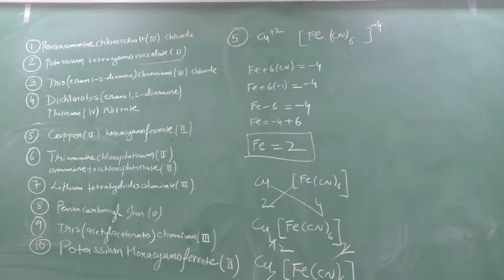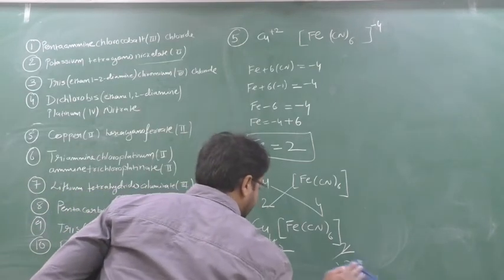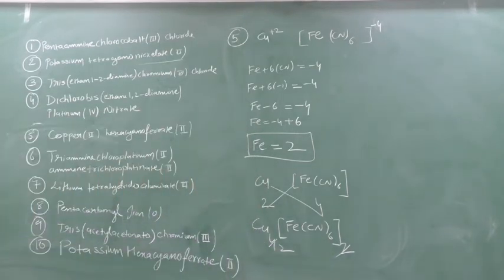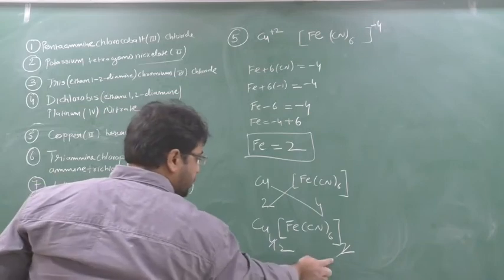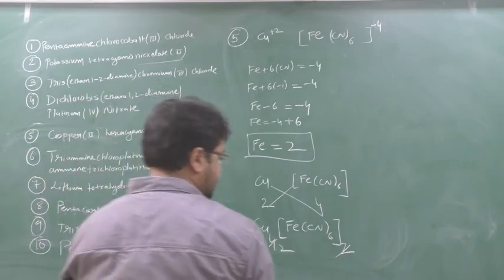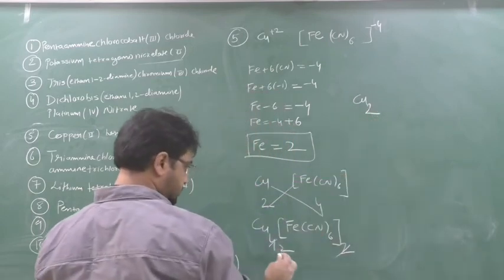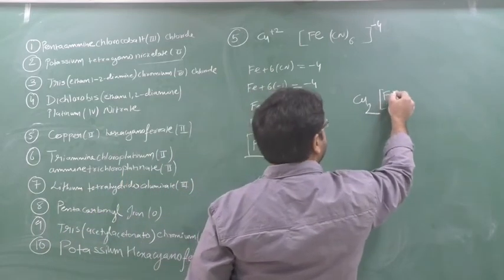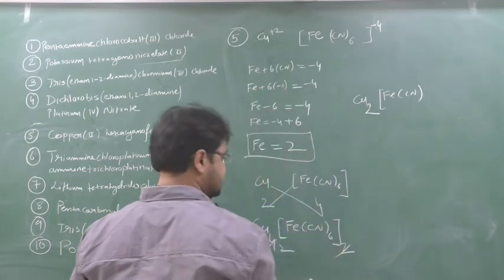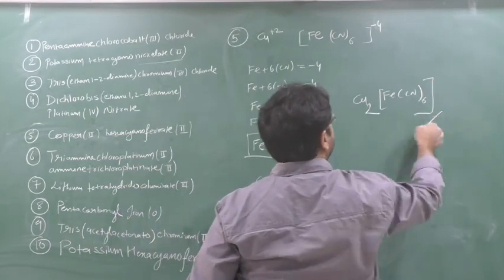Cu2. It is available on the board. Can you see? No, you cannot see. Wait, I will write it on the top. See, as you know, these two numbers are common, no? Numbers should not be common. So here 2 ones are 2, 2 twos are 4, so we can cut. What is remaining? The answer will be Cu2, Fe, CN6. This will be your answer.